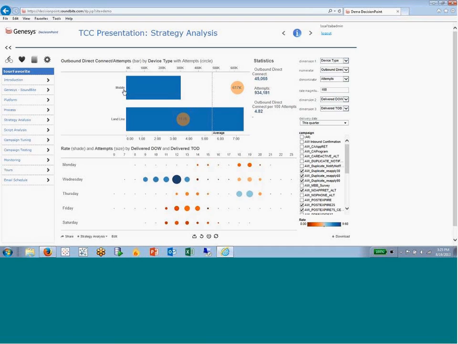And now you can see that instead of looking at it by campaign, I'm able to look at my outbound direct connects per attempt by mobile or landline. So we can see in this case that my landlines tend to have a higher rate of direct connects, just over 7.48 per 100 attempts. So about 7.5%.